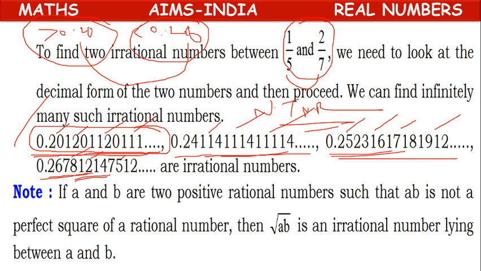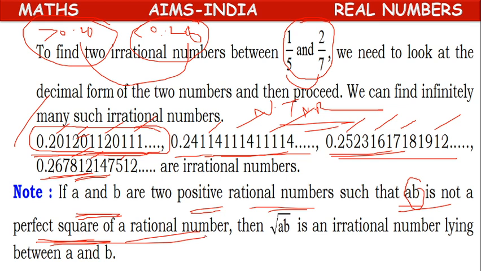We have one more formula. If A and B are two positive rational numbers and their product is not a perfect square of any rational number, then root AB is an irrational number lying between A and B. Suppose we have 2 and 8.